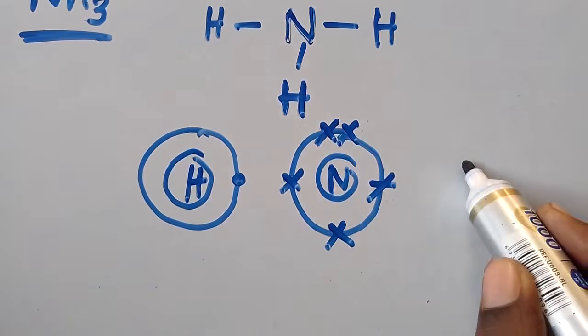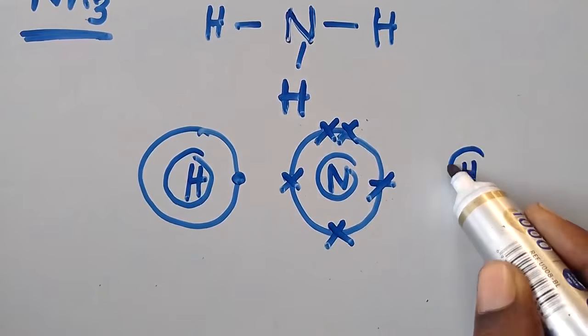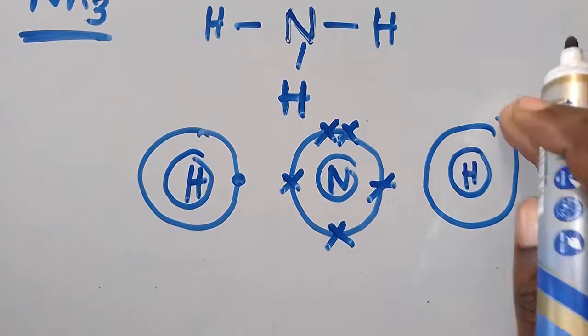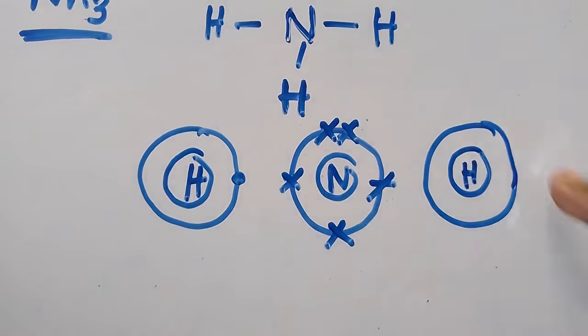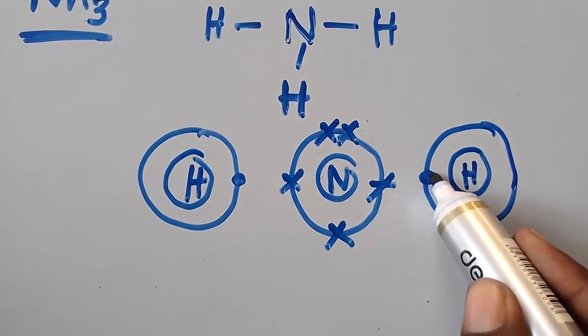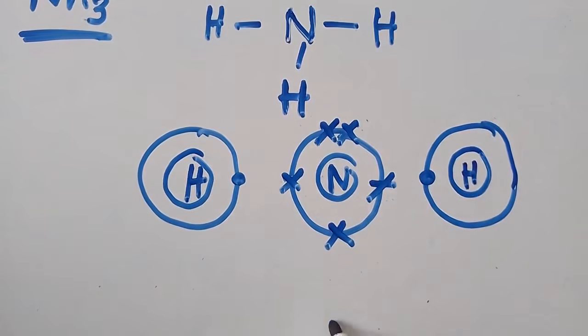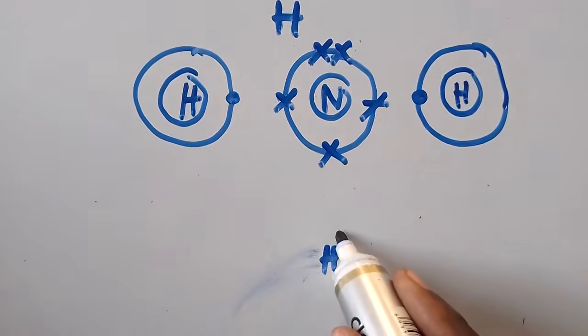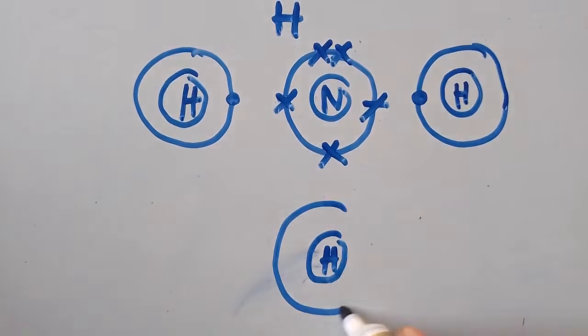Then you put another hydrogen this side, like this. Remember, this is not a shell. So you do that. Then you put another one here, like this. Then you say, this is hydrogen here. You put hydrogen here. Have you seen? Hydrogen there, and it is having 1.